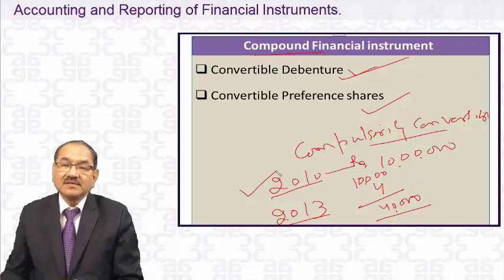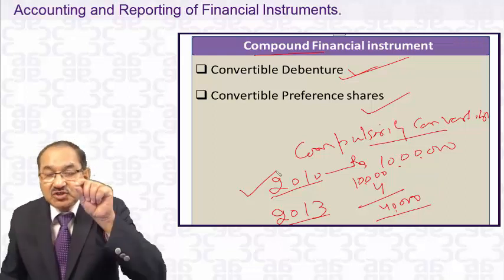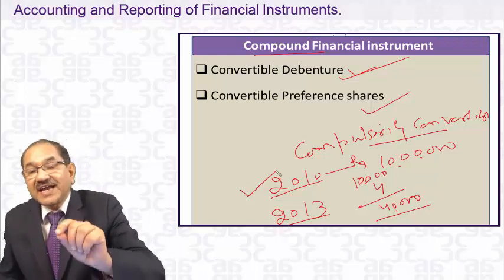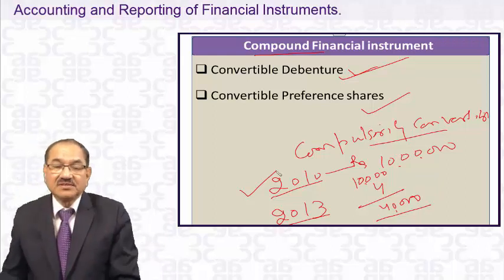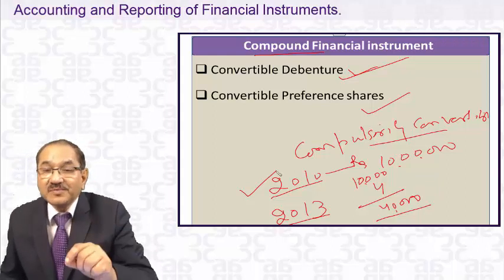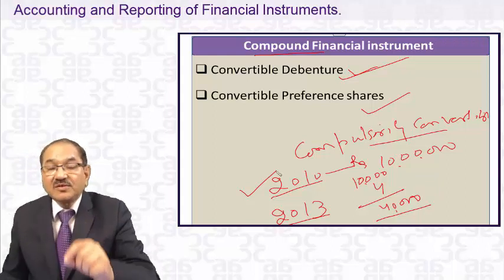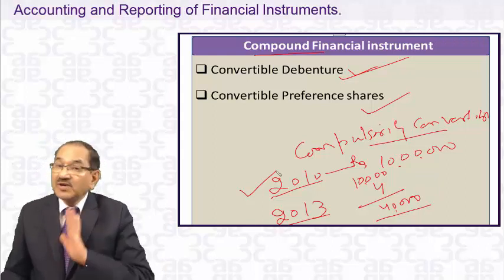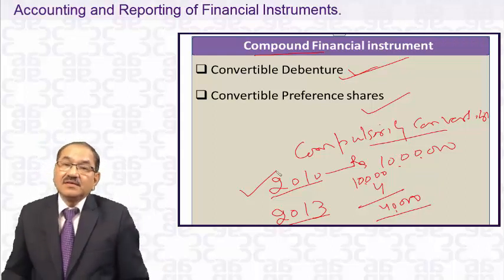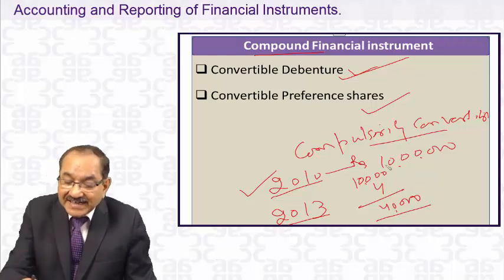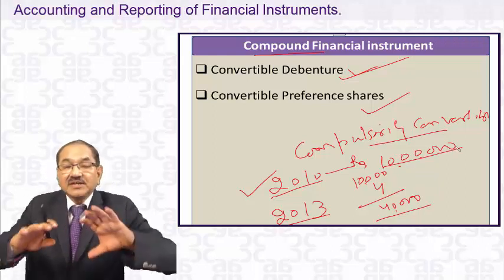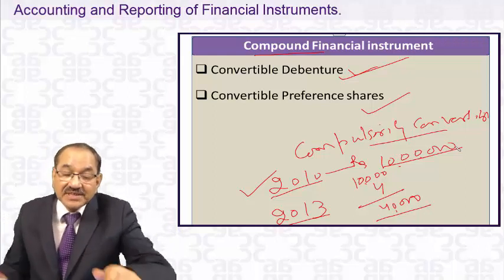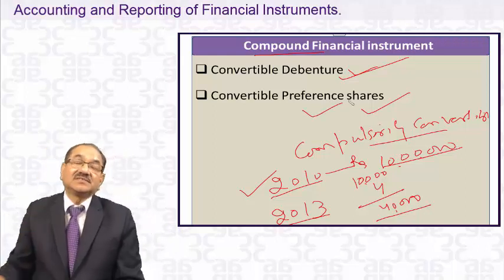Meaning thereby, at the time of the issue in 2010 itself, the whole 10 lakhs will not be classified as debentures. Only a portion of this will be the debenture, and a portion will go to the equity portion, which we are not doing at present. So we have to segregate this 10 lakhs rupees into debt and equity portions. The same will be the case with convertible preference shares.